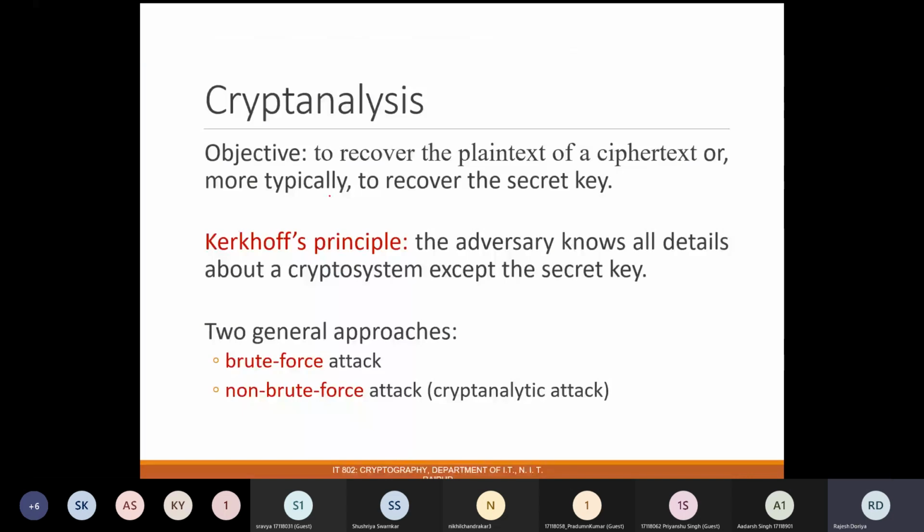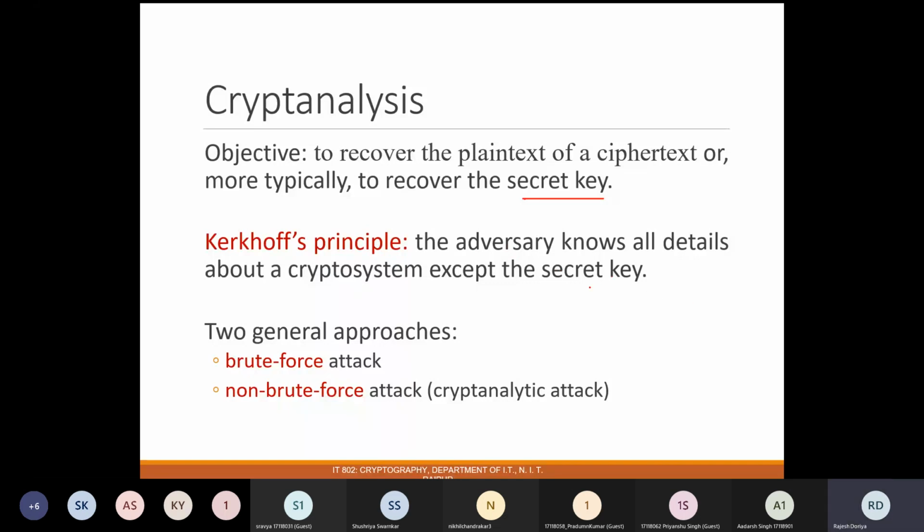Now, if we come to the cryptanalysis part, the objective of cryptanalysis is to recover the plain text from the ciphertext. More specifically, it is the process of recovering the secret key. If we are able to recover the secret key, then we will be able to decode all the data. The Kirchhoff principle says that we assume the adversary knows all the details about a crypto system except the secret key.